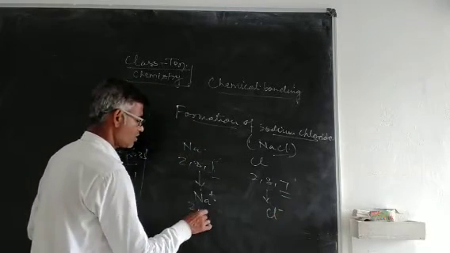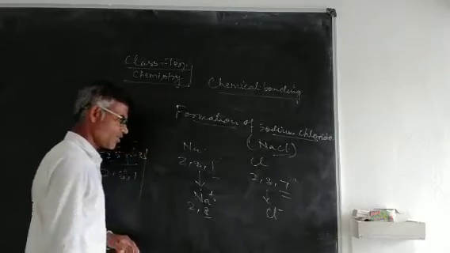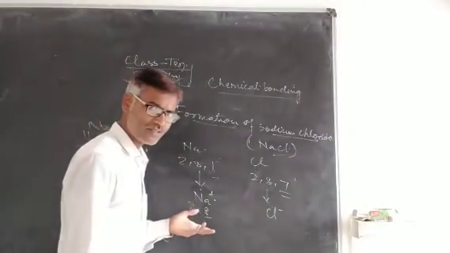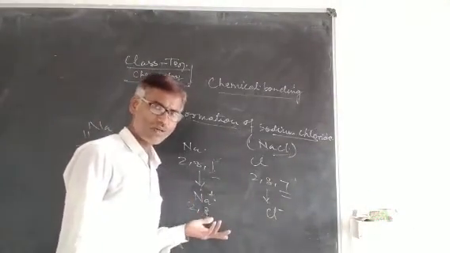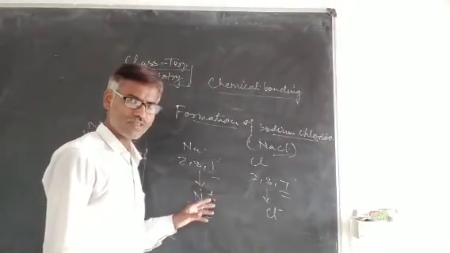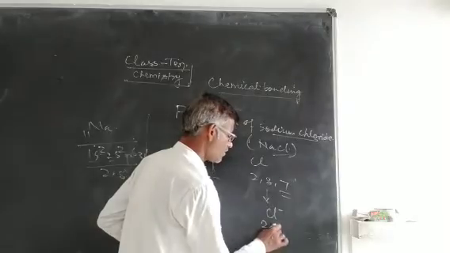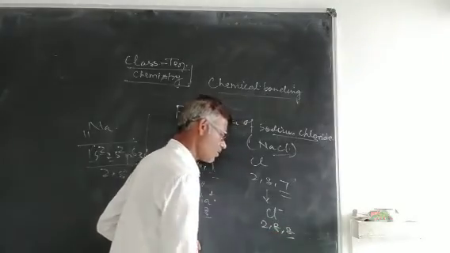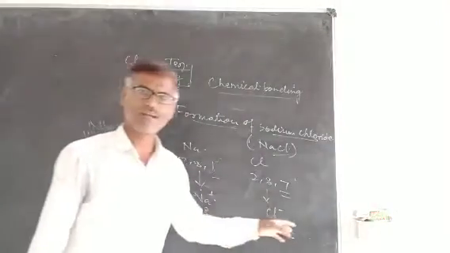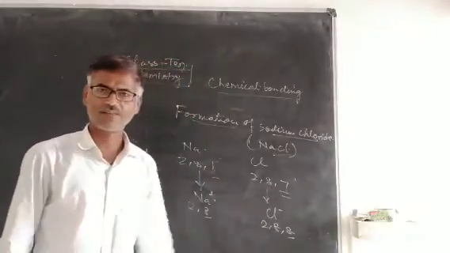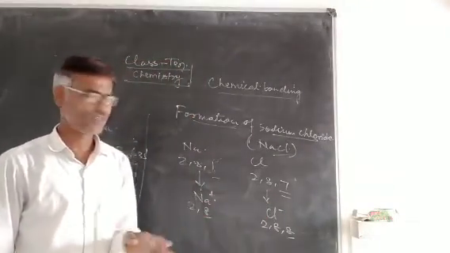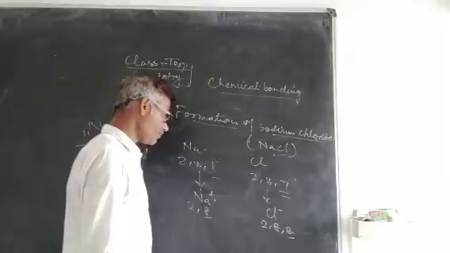Now the sodium ion has an octet, acquiring the state of neon. It's the most stable state for sodium. And chlorine also acquires 8 electrons in its valence shell. It acquires the configuration of argon, the nearest inert gas. Okay?